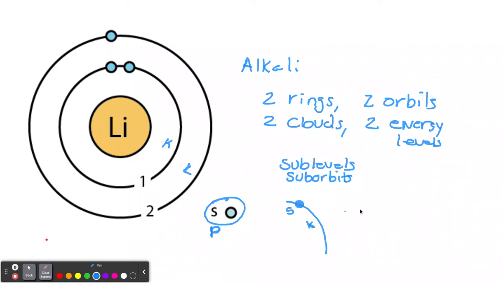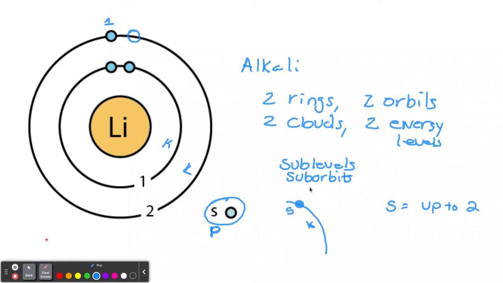Only hold the S. And the S-type can only have up to 2, no matter where there is an S. So you see this blue, lithium has 2 in its first shell, and you can't have any other electrons in the first shell, so it's complete there. But in the second shell, it has one s. It can hold one more if another shows up, but it only has one. So remember, always when you see an s, there's only two, up to two.